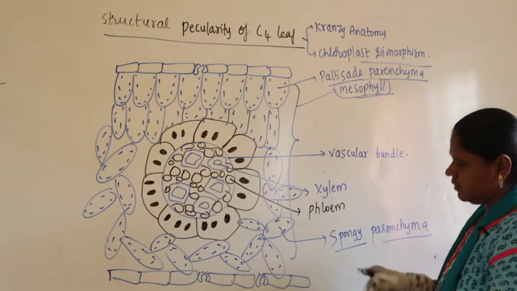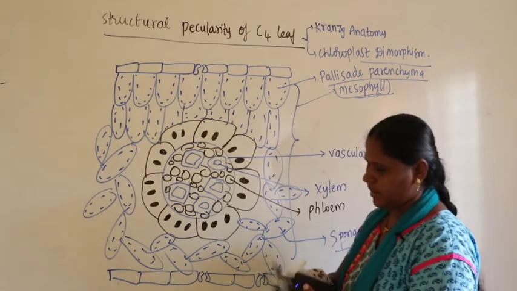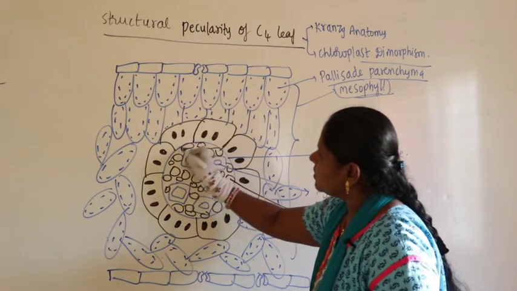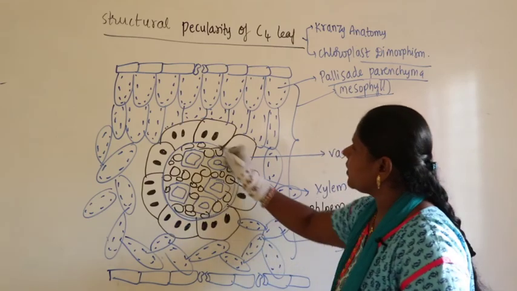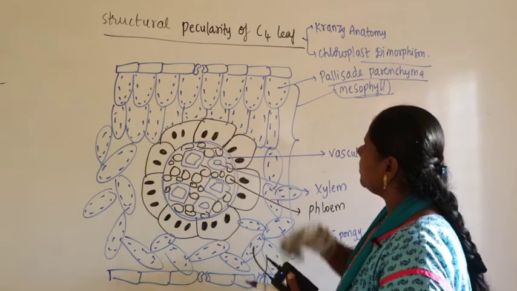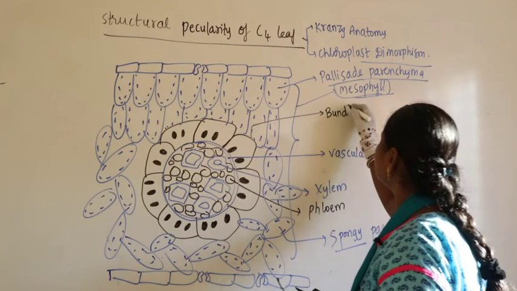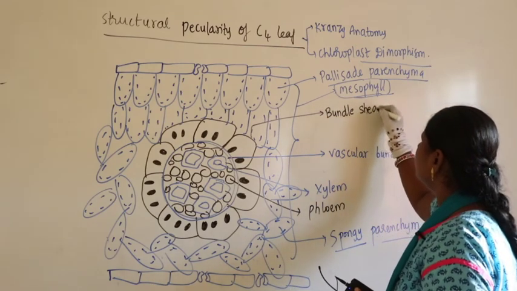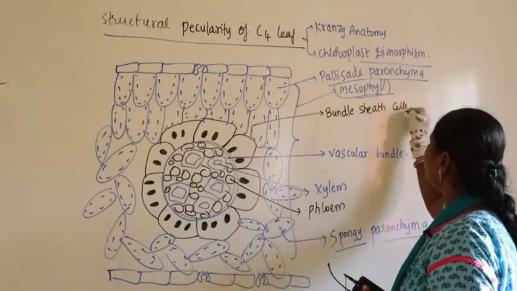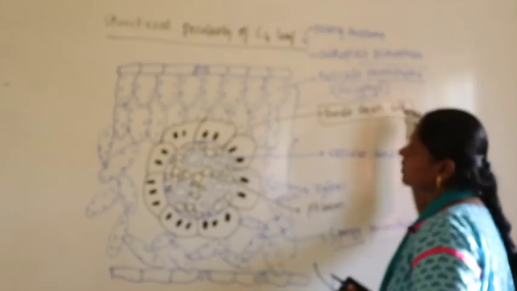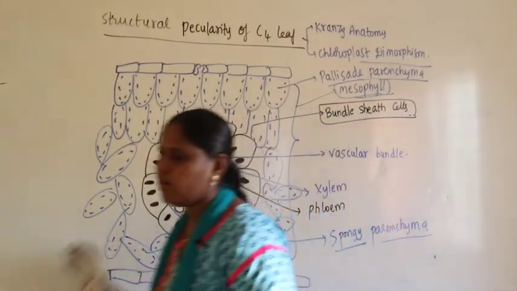Now what you find here is the vascular bundle. This is what is called the vascular bundle. About the vascular bundle, what you find are the bundle sheath cells, the ring-like arrangement of bundle sheath cells. So this is nothing but the anatomy of the leaf.